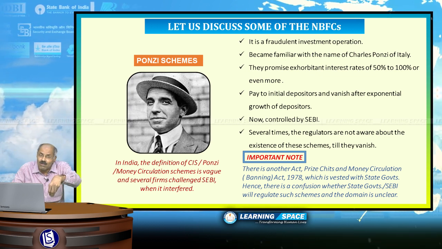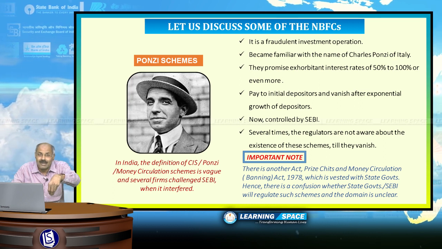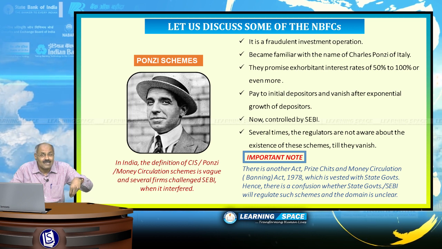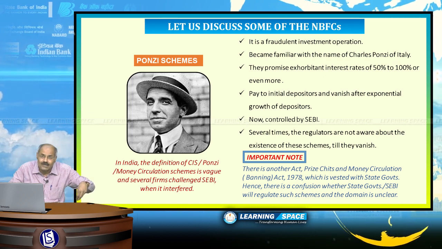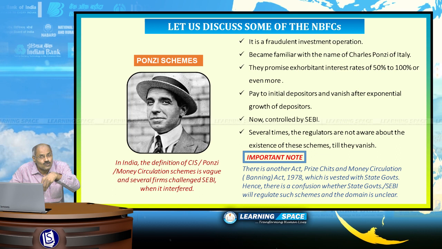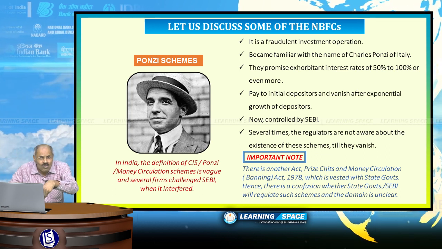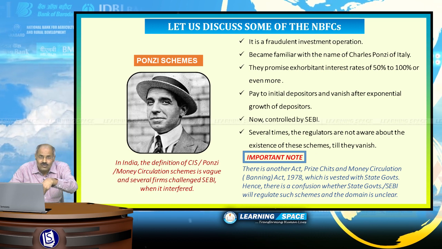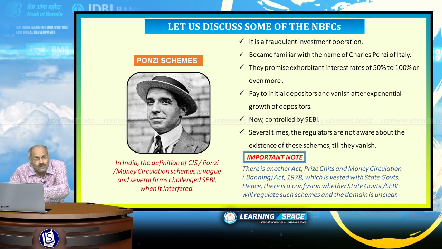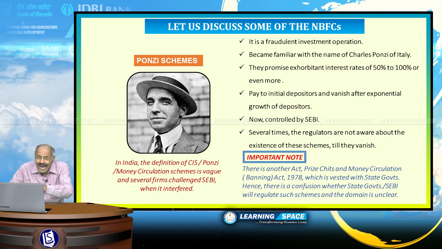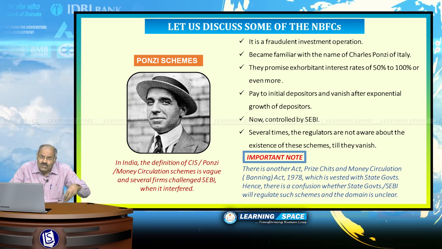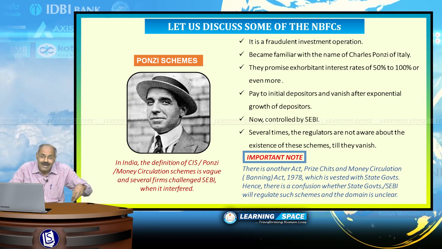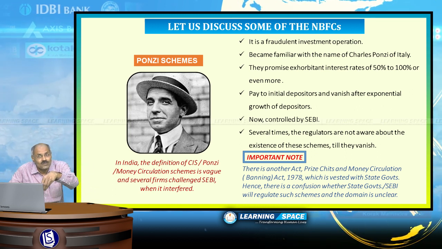That's why these are not able to be controlled either by SEBI or by state governments. Exactly what falls under collective investment schemes, what falls under Ponzi schemes, there is not much dividing line, and sometimes they are not known to SEBI also, and as such most of the times the investors lose money in these Ponzi schemes.